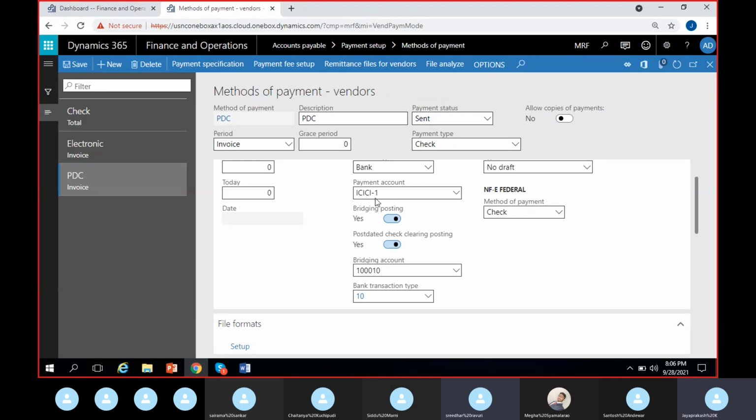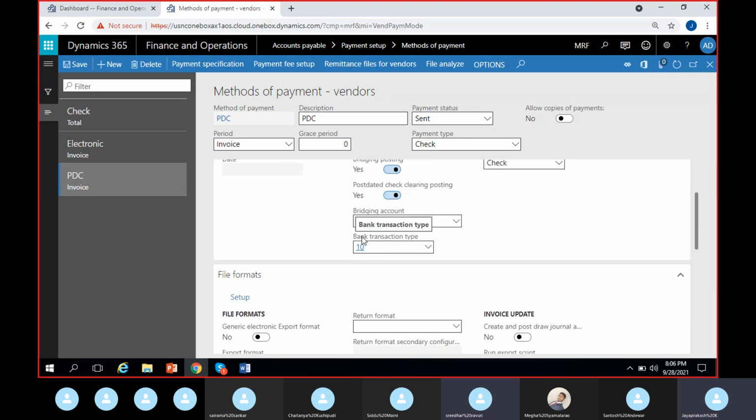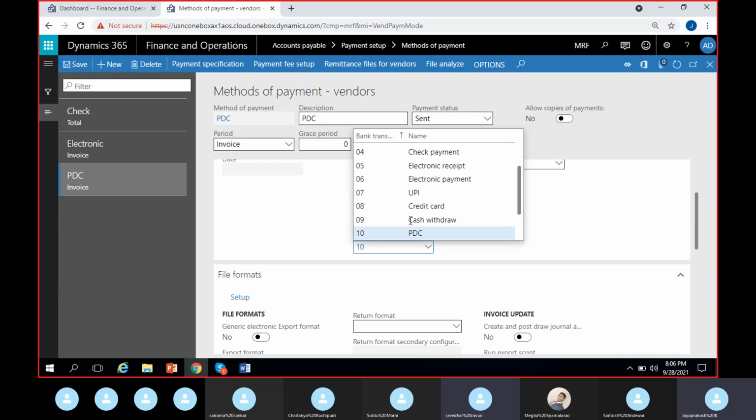I think it's not compulsory to give a bank account here, but I was unable to generate a check in this particular version without giving a bank account here in this payment account place. So keep this point in mind: having this payment account, or the bank account, here under the PDC method of payment should be compulsory. Okay. Then we have this option called bank transaction type. For each bank transaction method of payment, we can give this bank transaction type. Here I get PDC. So from where am I getting this? Any idea?